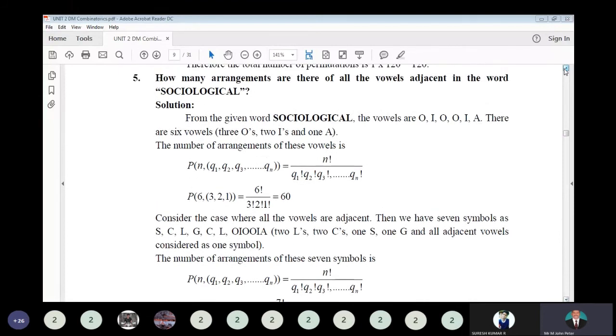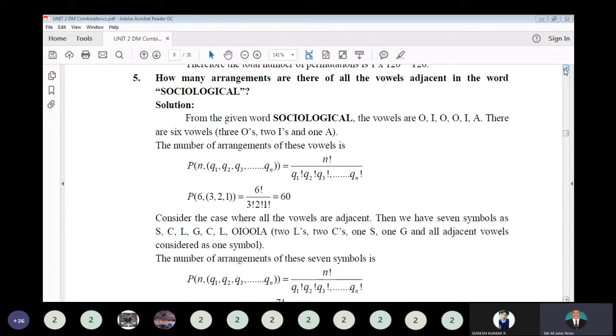How many arrangements are there of all the vowels adjacent in the word sociological? From the given word sociological, the vowels are O, I, A. There are 6 vowels, so O appears 3 times, I twice, A once. So how many arrangements are there with all vowels adjacent in the word? We have to take the letters of the word sociological and form the permutation.